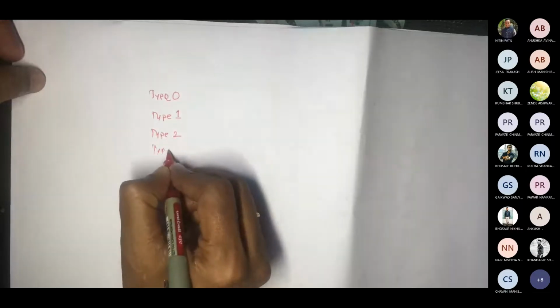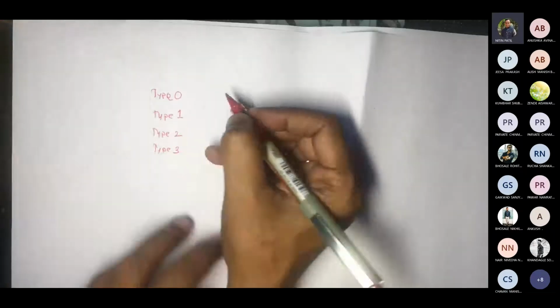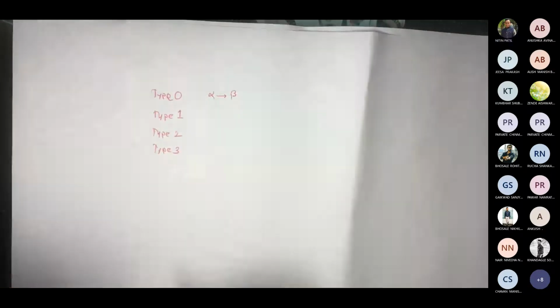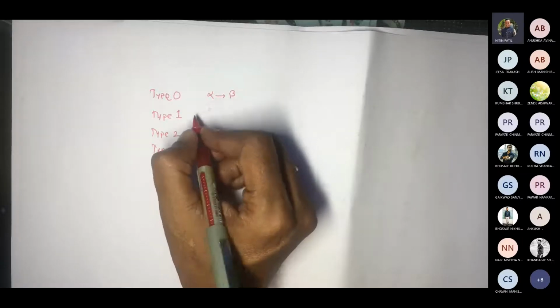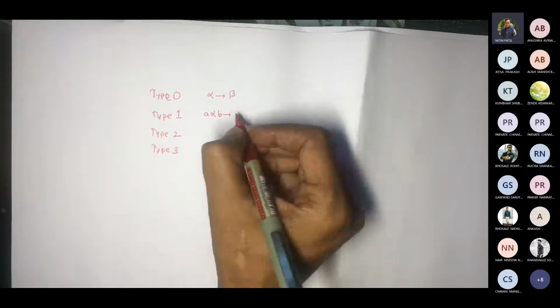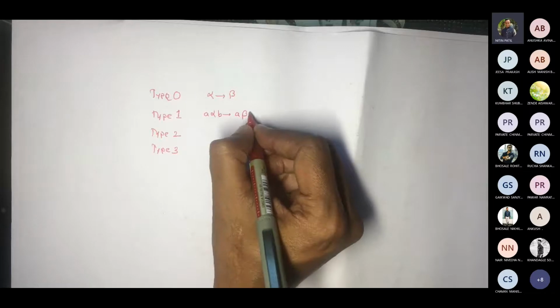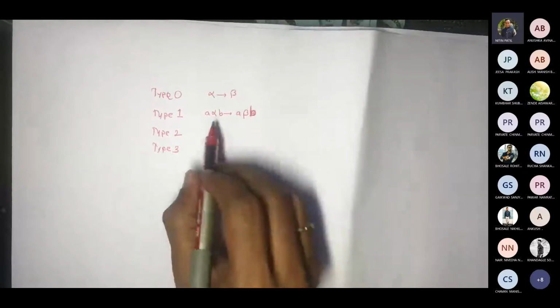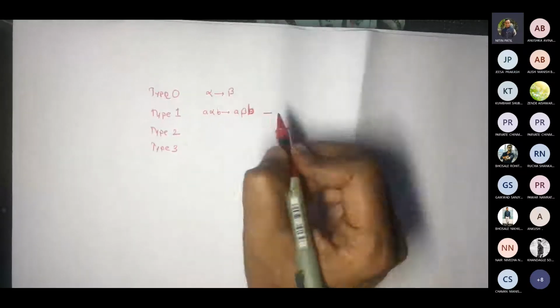Type 1, type 2, and type 3. So type 0 grammar is any grammar giving alpha gives beta. Correct? Then we said this would be unstructured grammar. Type 1 would be where you have a particular symbol available, for example, A alpha B gives A beta B. So you are trying to control the left and right context. So this was context sensitive.